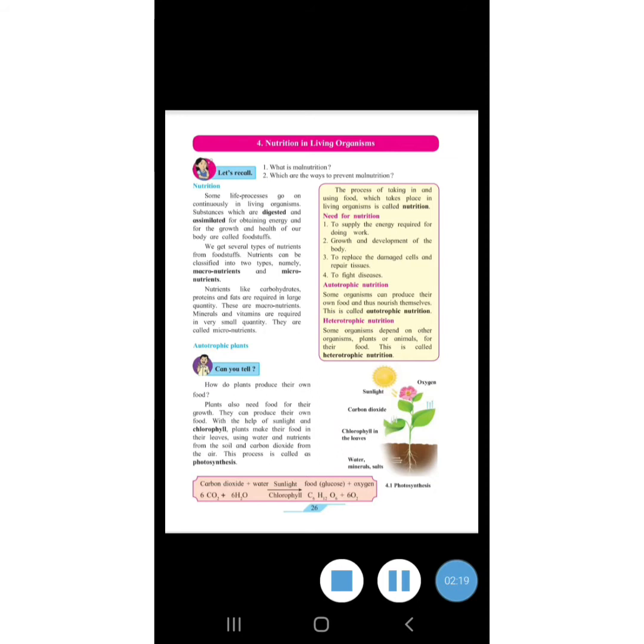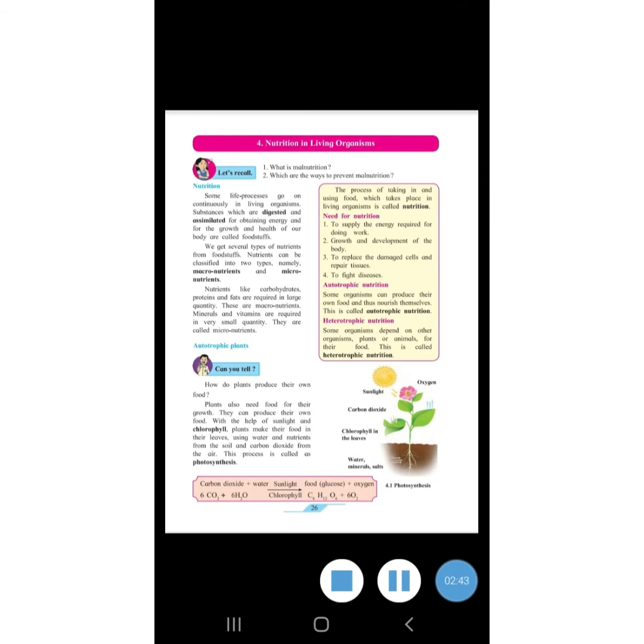Also, water and minerals are needed for the plants. What is chlorophyll? Chlorophyll is present in the leaves of the plant. With the help of chlorophyll and sunlight, the process of photosynthesis is done. And with the help of photosynthesis, plants survive.